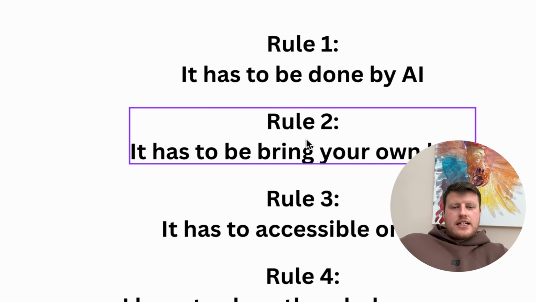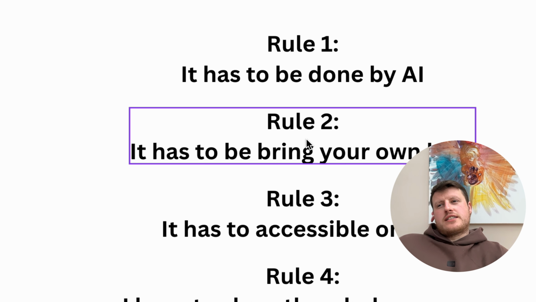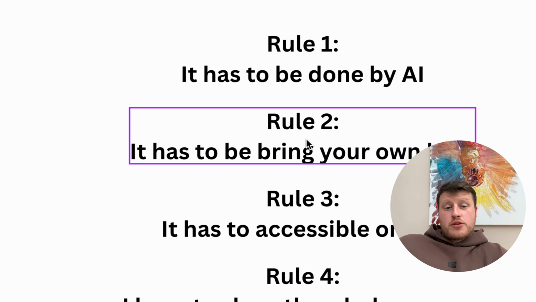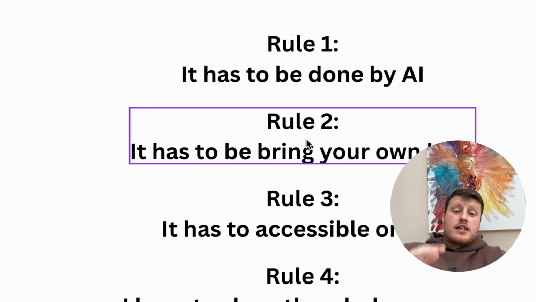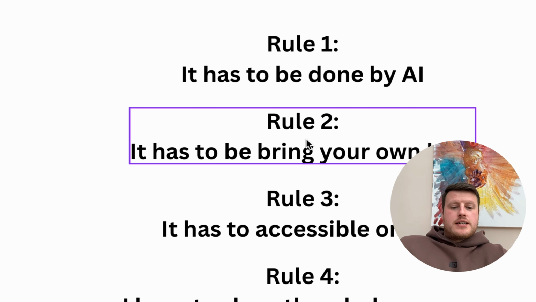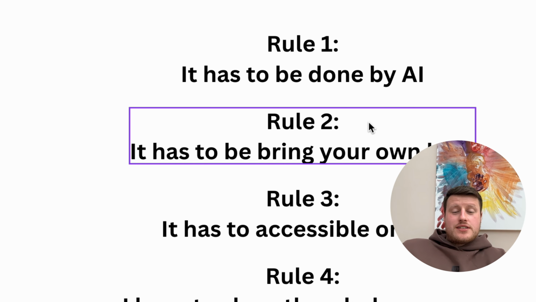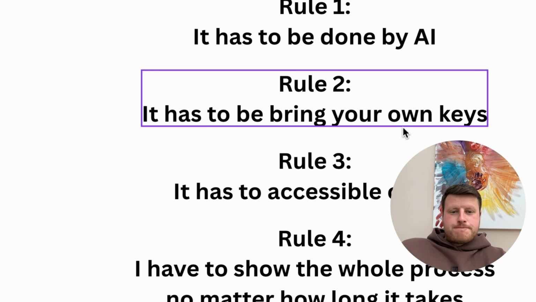The second rule is that it has to be bring your own keys, and what I mean by that is I don't want this to be a monthly subscription of crazy amounts of money to use all the tokens. I have to manage tokens and all that sort of stuff. I'm going to create it so that everything that I build will be very low cost wise, but you have to bring your own key. So you'll bring your own Claude key, OpenAI key, API key, and you'll have to manage your own tokens, because you're grown ups, you know what you're doing, and you can be in total control of what you're spending.